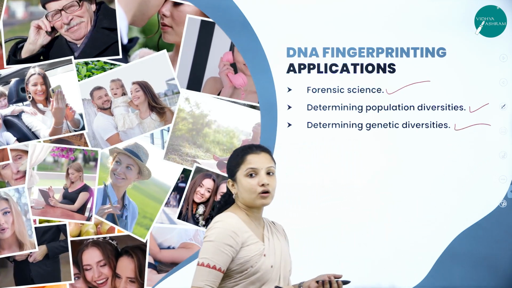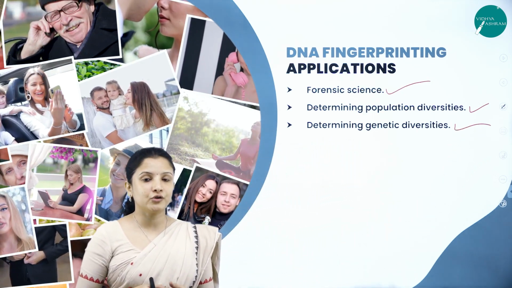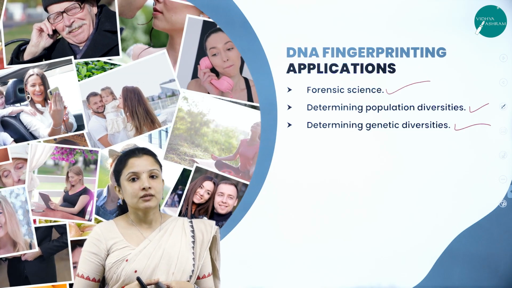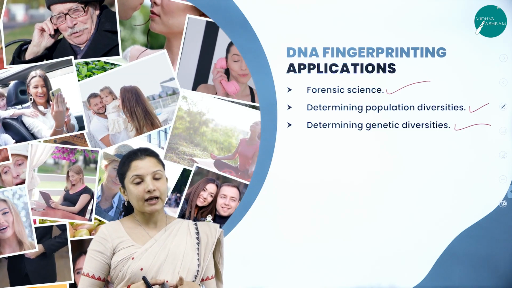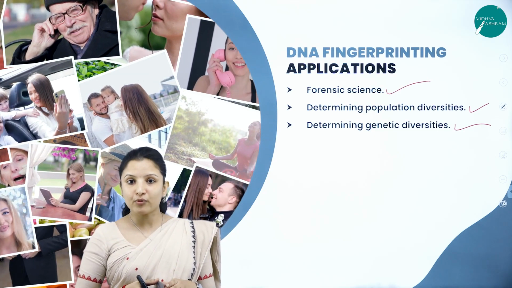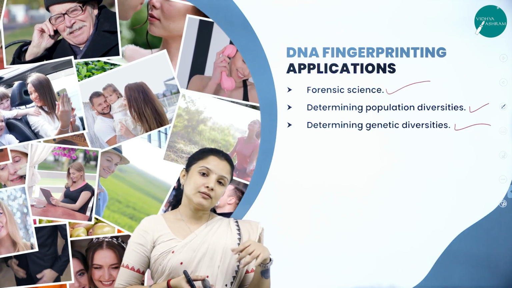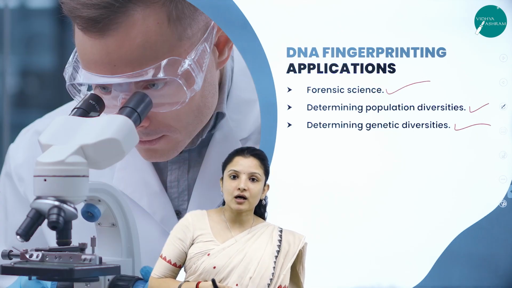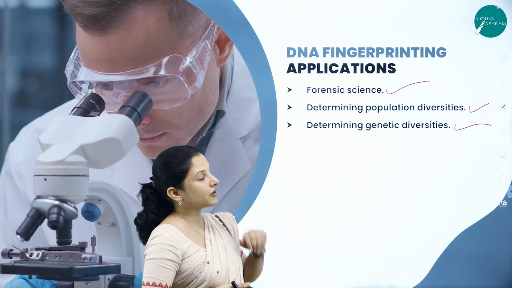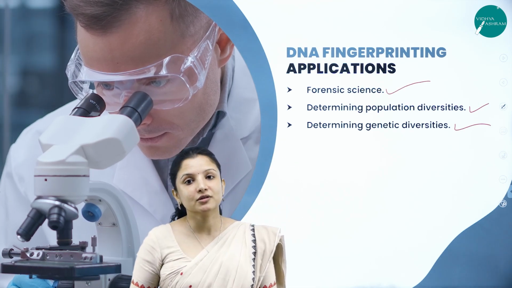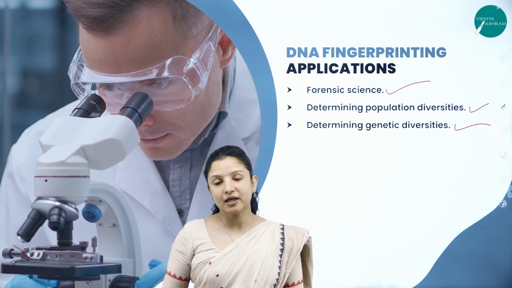Why does genetic diversity occur? Because I told you DNA strands at some places tend to mutate. That mutation will also result in polymorphism. Therefore, genetic variation will keep on occurring. So for that also DNA fingerprinting can be used. So this was about the DNA fingerprinting technique.